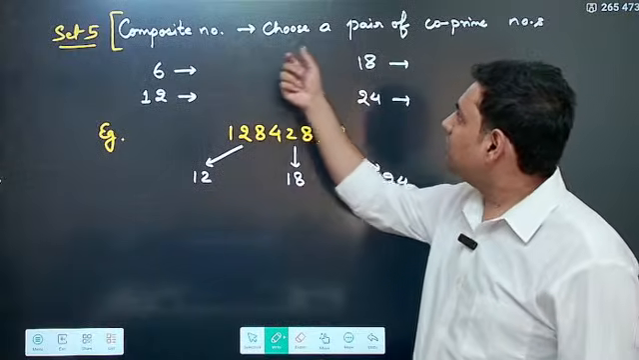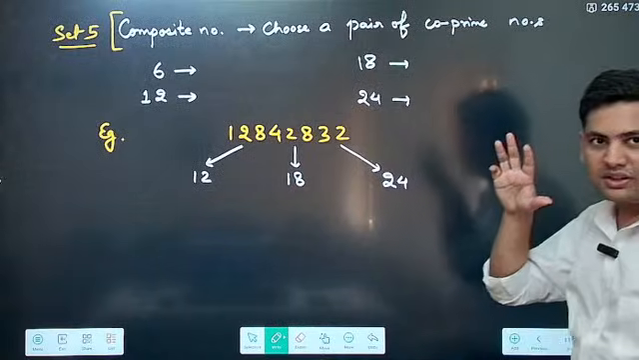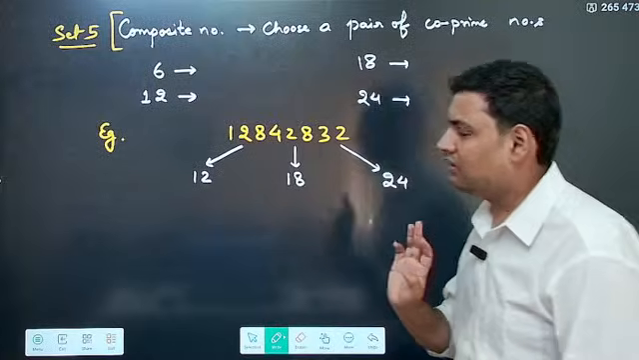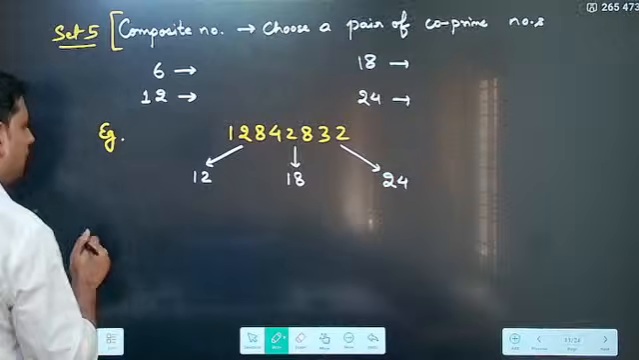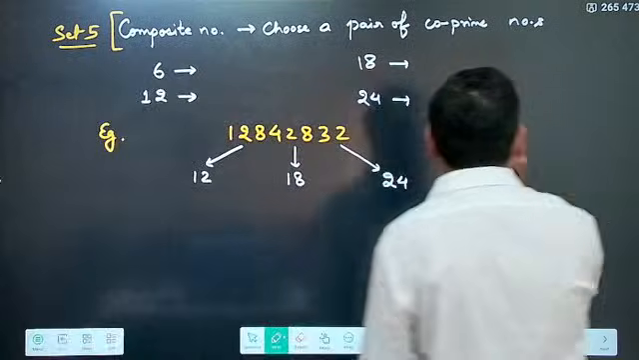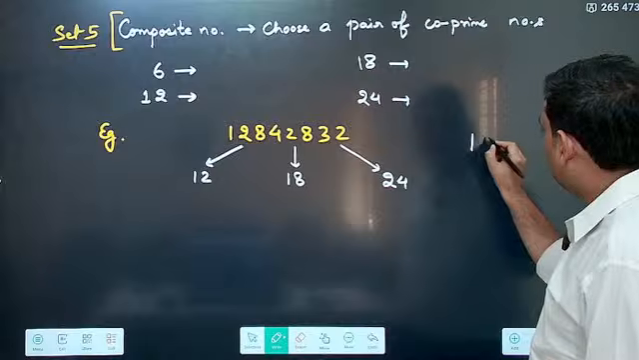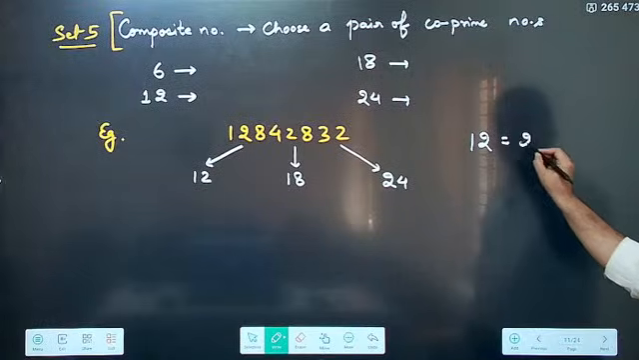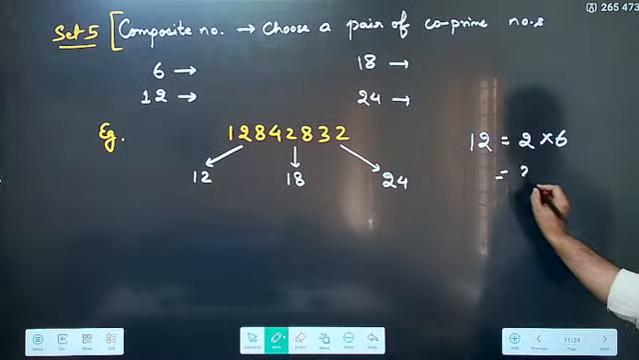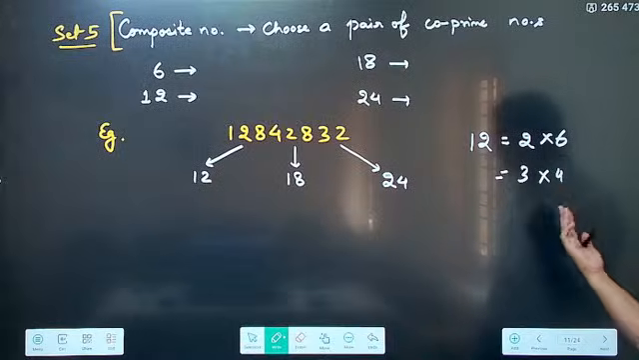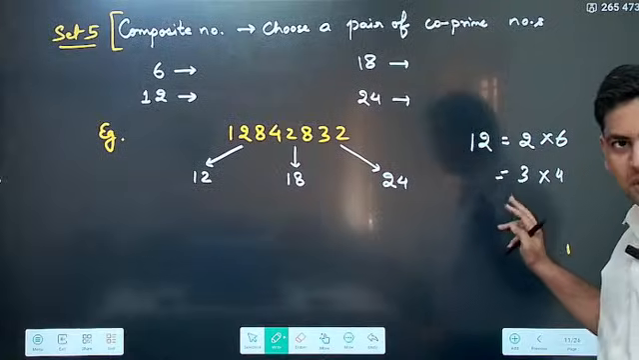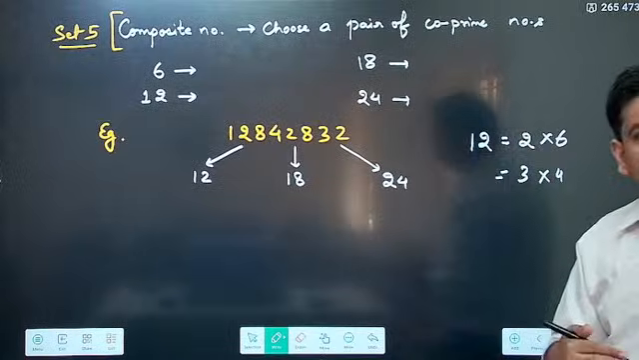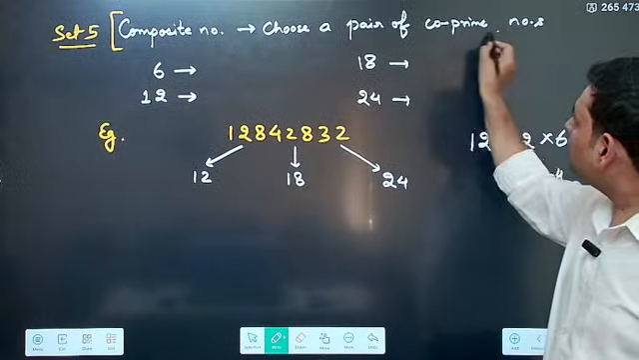So for a composite number, just choose a pair of co-prime numbers, on multiplying which you will get that composite number. For example, if you take 12, now 12 can be written as 1 into 12, which is not very useful, but it can be written as 2 into 6, and can also be written as 3 into 4. Others will be just the reverse of this, 4 into 3 or 6 into 2, same thing. Now among these, which one should you be choosing? You should always be choosing co-prime numbers.